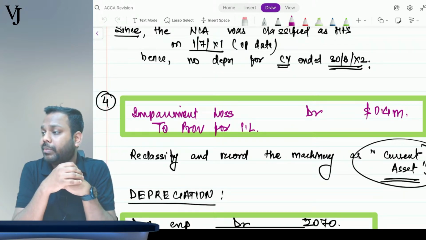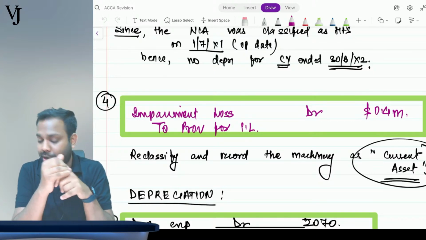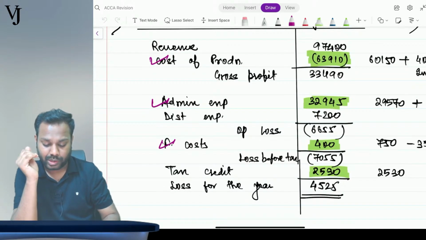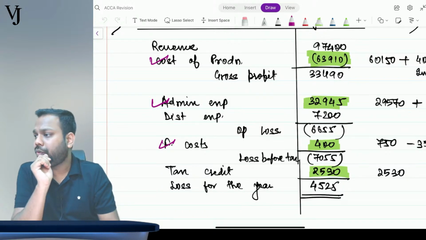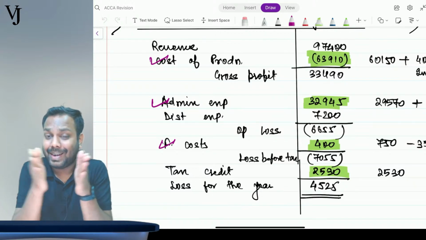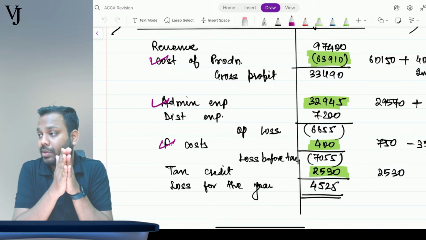Now there is a query coming up here. Can we show the workings of P&L as a reference in working note 1? Yes, you can do that. As I told, you can write working note number 1, 2, 3 and accordingly show it. That's also acceptable. Do we need to show accumulated depreciation in non-current assets? Accumulated depreciation gets netted off in the non-current assets in the statement of financial position.